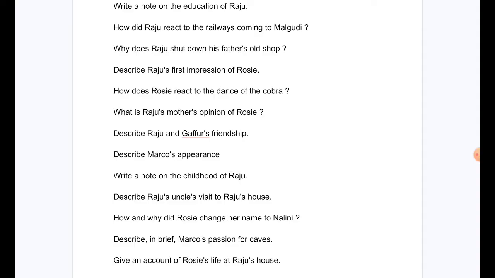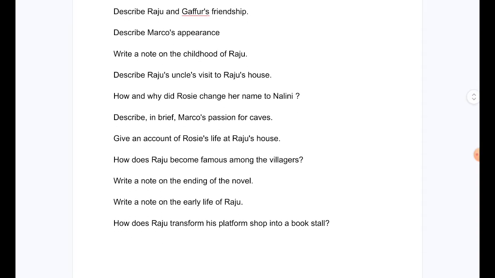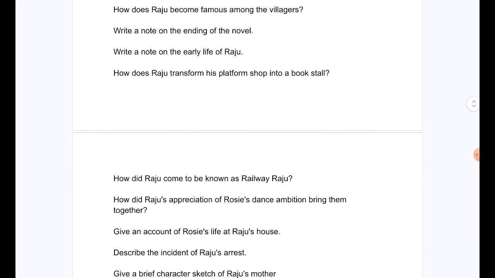Describe Raju's uncle's visit to Raju's house. How and why did Rosie change her name to Nalini? Describe in brief Marco's passion for caves. Give an account of Rosie's life at Raju's house. How does Raju become famous among the villagers? Write a note on the ending of the novel. Write a note on the early life of Raju.